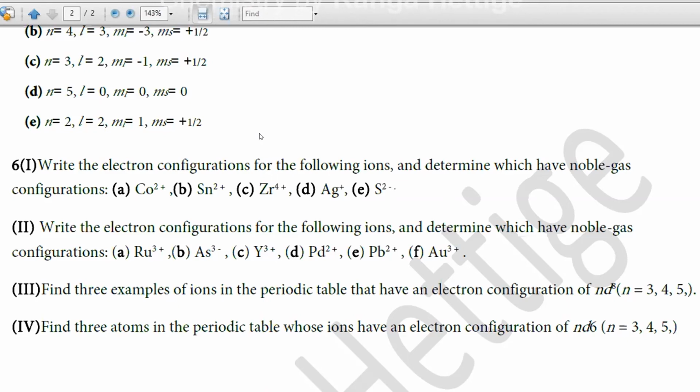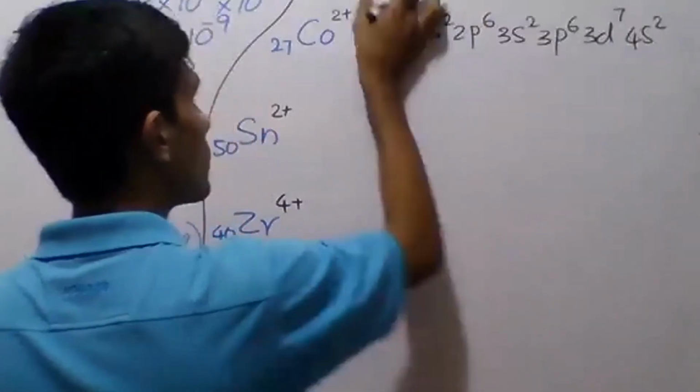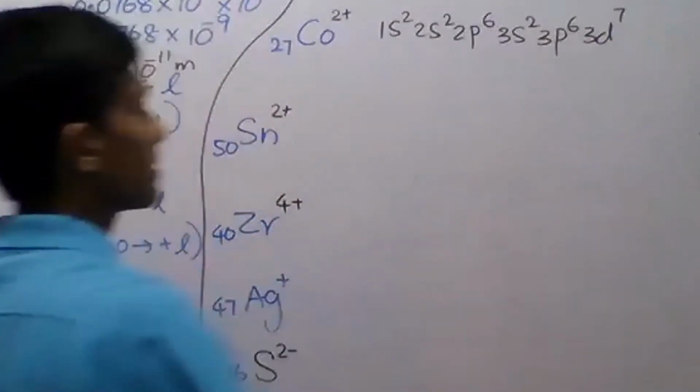Right, quickly write the configurations. For cobalt 2+, it is 4s0 3d7.